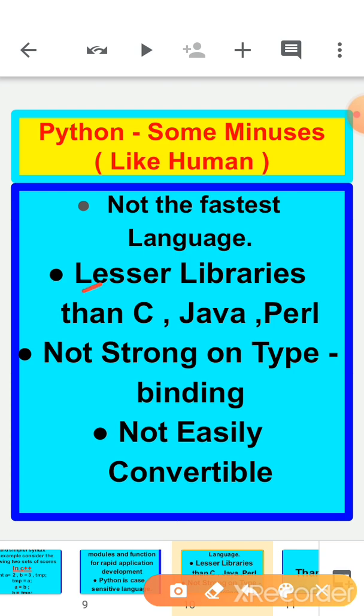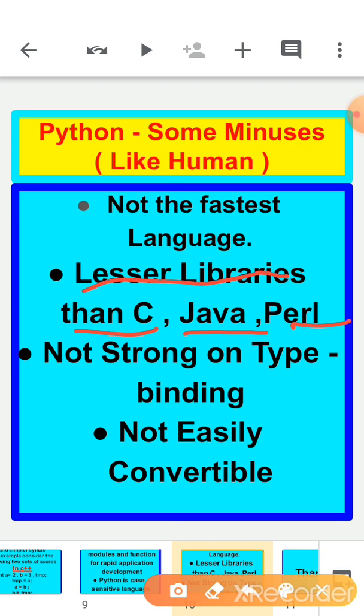Okay, now the next one: fewer libraries than C, Java and Perl. In the previous slide I told you that Python has lots of libraries. We need not add external header files in Python, and Python offers library support for almost all computing programs, but its library is still not competent with languages like C, Java and Perl, as they have a larger collection available. Sometimes, in some cases, these languages offer better and multiple solutions than Python.